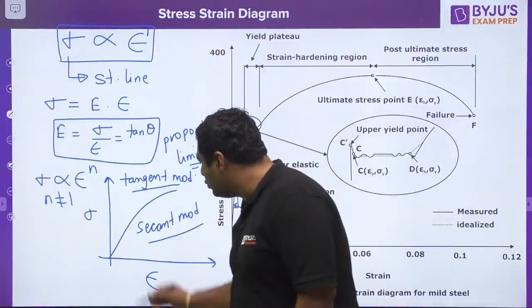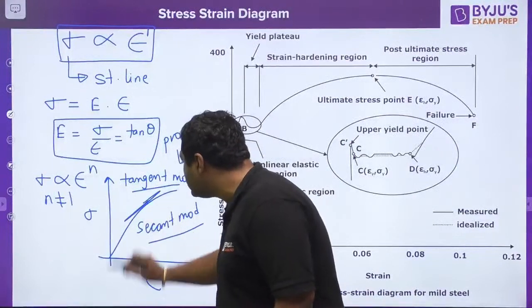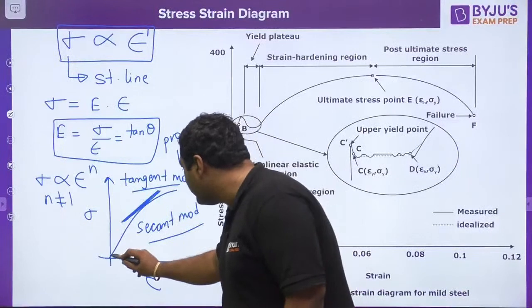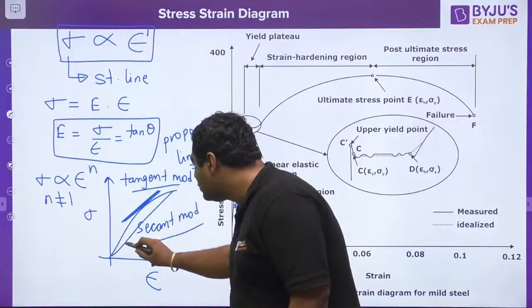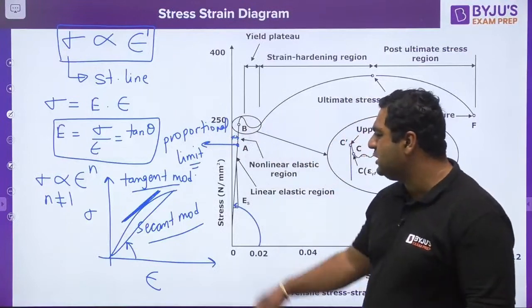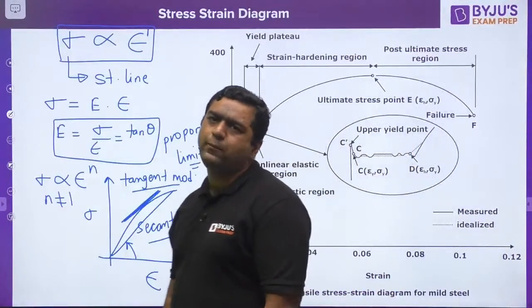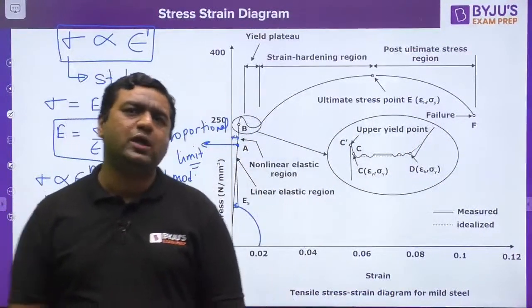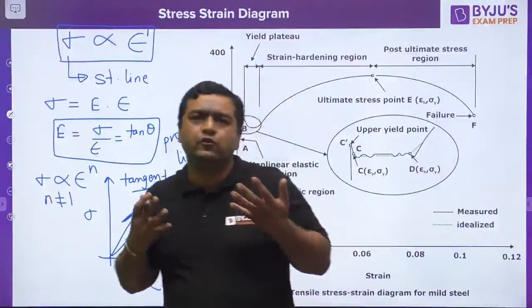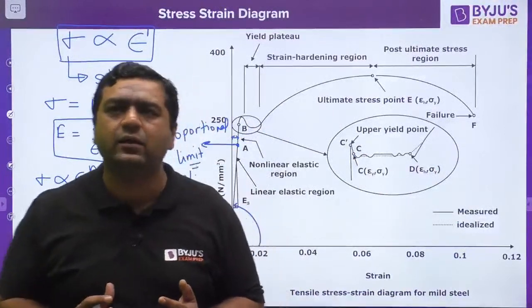If you make a tangent at any point, the slope of this line will give you the tangent modulus. If you join this point and this point, then the slope of this line will give you the secant modulus. You may be interested to know about these moduli, but they are not important for us, because in strength of materials we need to study only those materials which follow Hooke's law. Is it fine?